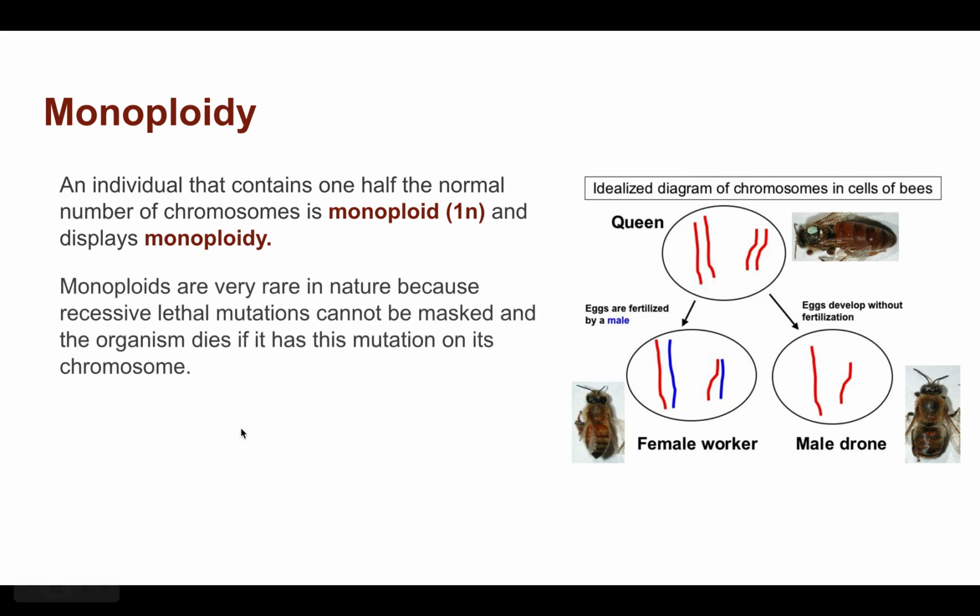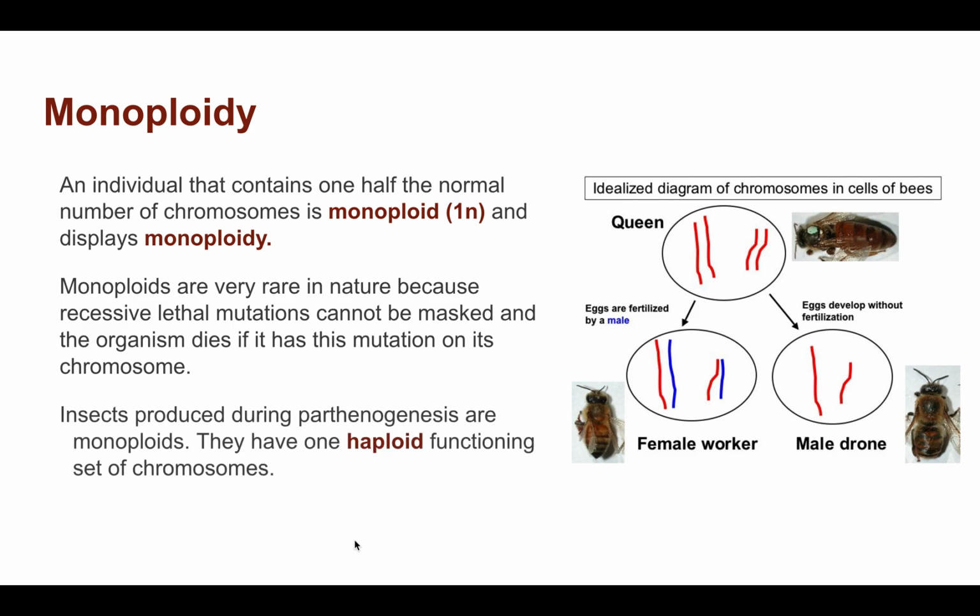Monoploids are very rare in nature because if you've only got one set of chromosomes, if there's a lethal variation on there, then it's going to be expressed. So if there's a disease on here, there's no other chromosome to mask it. So if the mutation is there, generally the organism will die. So this haploid animal can also be described as being monoploid, mono meaning one, and it's got one set of chromosomes.